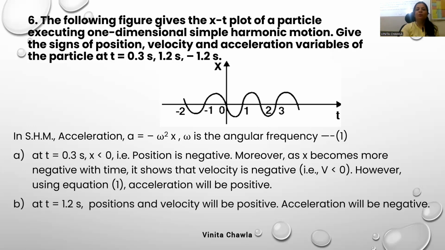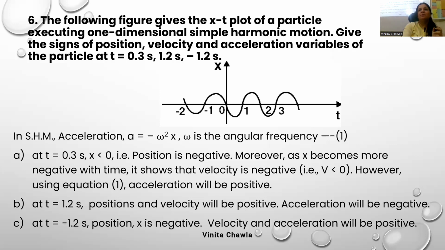Yes, at t is equal to 1.2 second, position and velocity will be positive, but acceleration will be negative because if x is positive, then a is minus omega square x, so a will be negative. Okay, next, minus 1.2 second. So velocity will be positive and acceleration is again the same reason: because position is negative, acceleration will be positive.